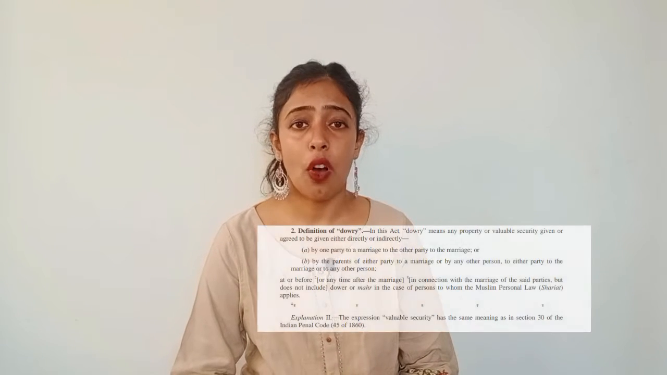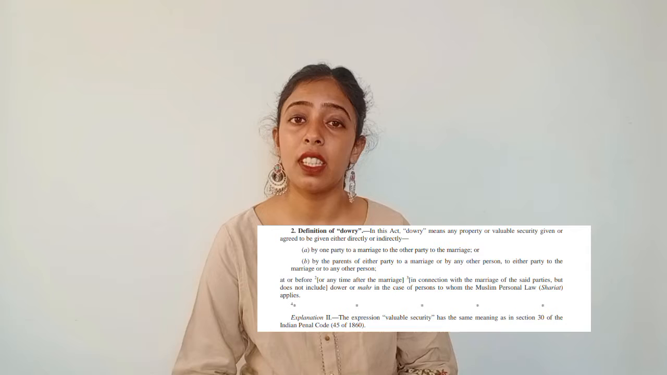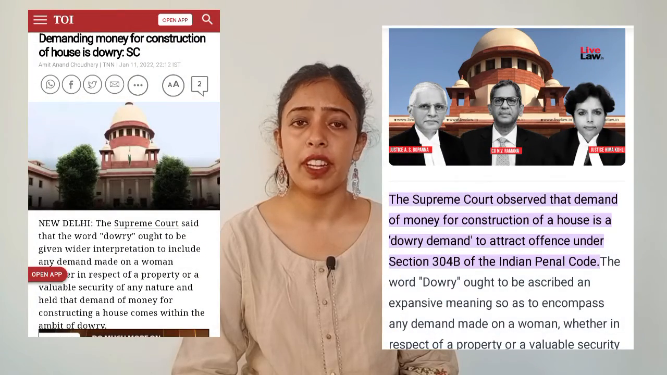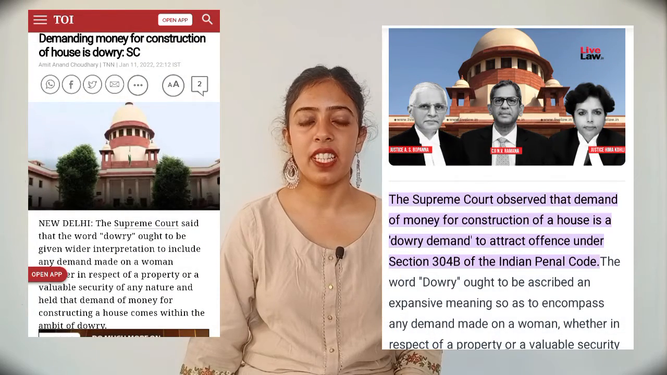What is dowry? Dowry is defined under Section 2 of the Dowry Prohibition Act 1961. It states that any property or valuable security which is asked from the other party, either directly or indirectly, will amount to dowry. Dowry can be of any kind, like money, jewelry, property and so on. In the recent case of State of Maharashtra versus Joginder Kumar, a three-judge bench held that even if money is asked for the construction of a house, that demand of money will also amount to dowry.